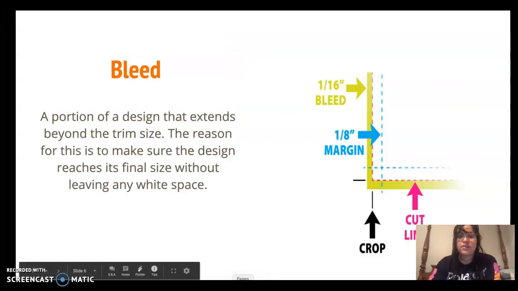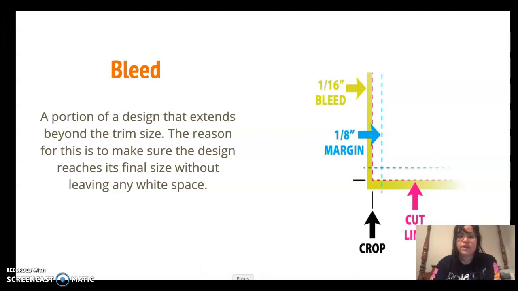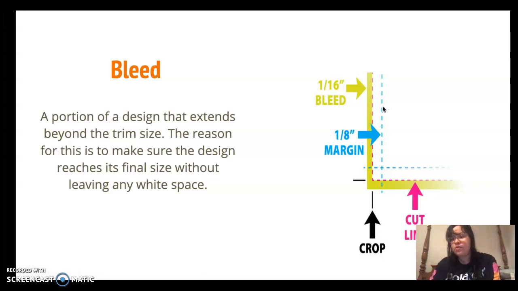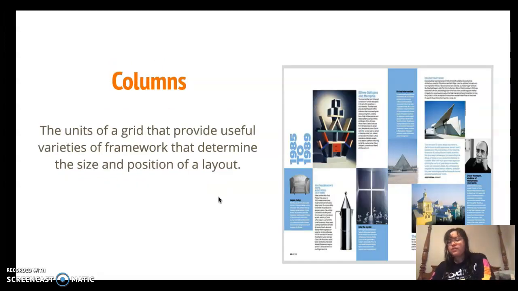So next there's bleed, a portion of a design that extends beyond the trim size. The reason for this is to make sure the design reaches its final size without leaving any white space. So this is the image right here. This is the corner of the image, and this is where you're sizing the image, just to make sure there isn't any white space and to make sure the diameter of the image is correct. So in a way you want to customize the size of the image.